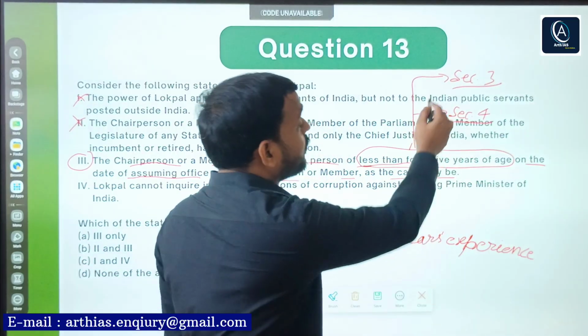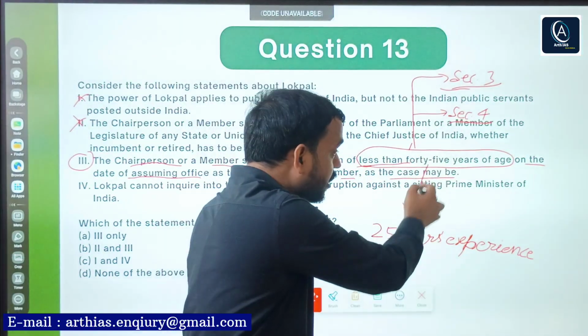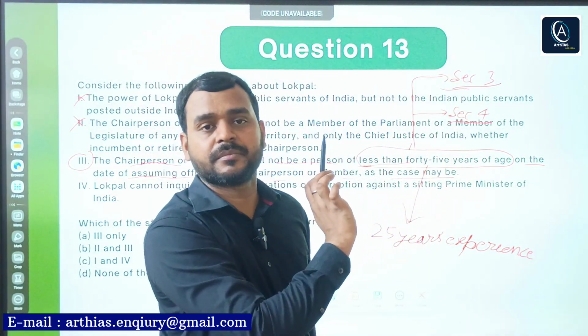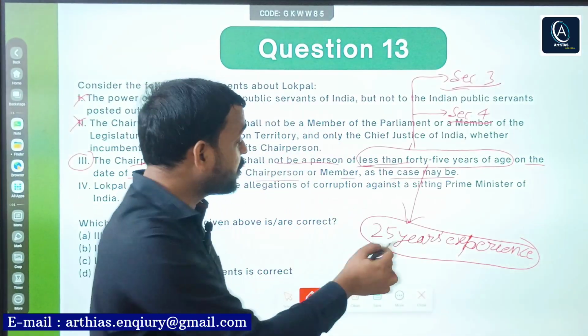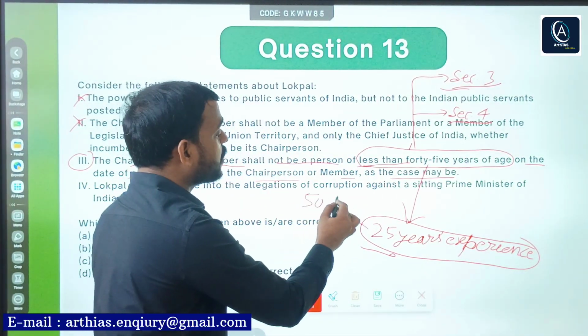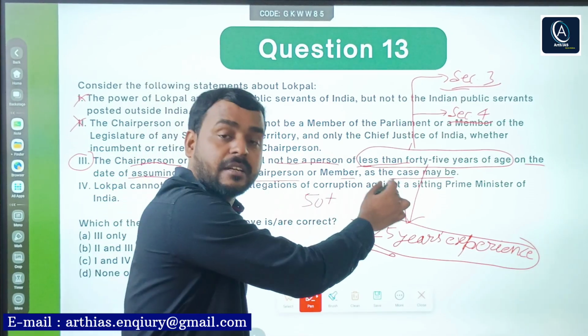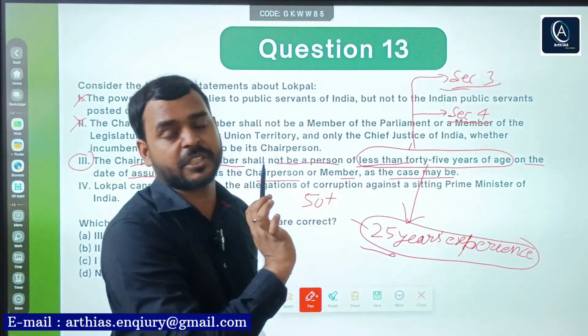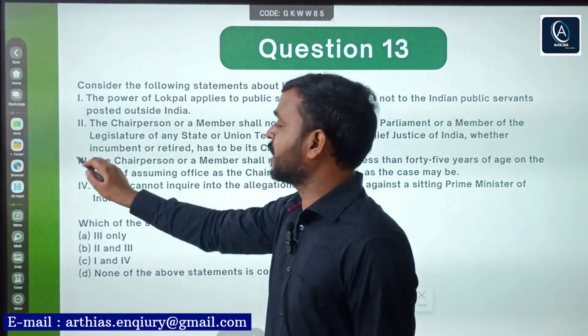But I am referring to sections 3 and 4. You can go and check. Nowhere is 45 years mentioned. Simply 25 years experience is mentioned. And if you consider this experience, then obviously the person would be around 50 or 50 plus. But explicitly the age of 45 years is nowhere mentioned. So again, I am considering this statement incorrect.